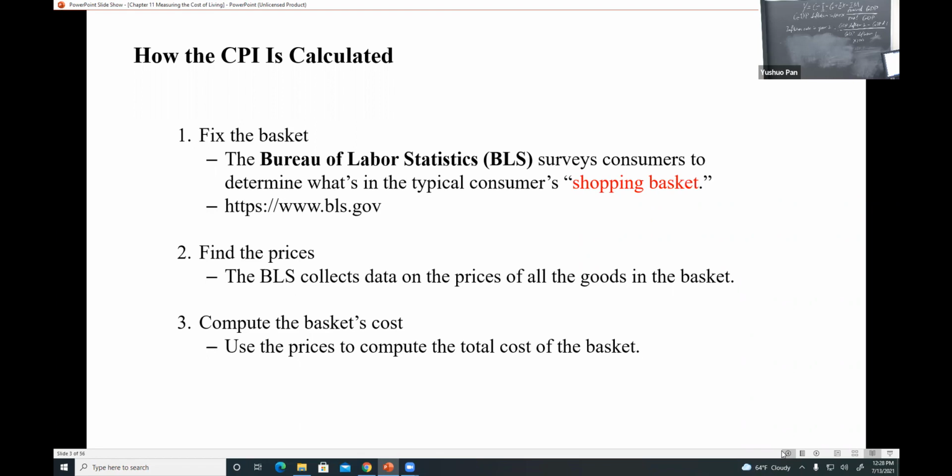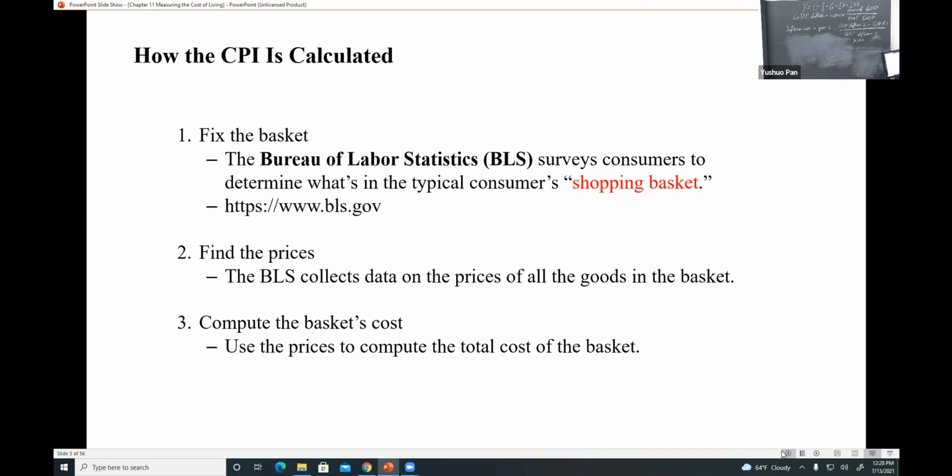Again, that's the shopping basket we measure. What's the stuff in that basket? That stuff is what we need to calculate the CPI. And the second line is the website for the Bureau of Labor Statistics. If you want to find some data for economics, you can search on that website. There is lots of data there for prices, quantities, and so on.